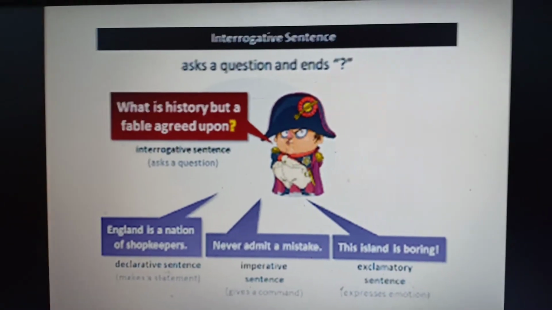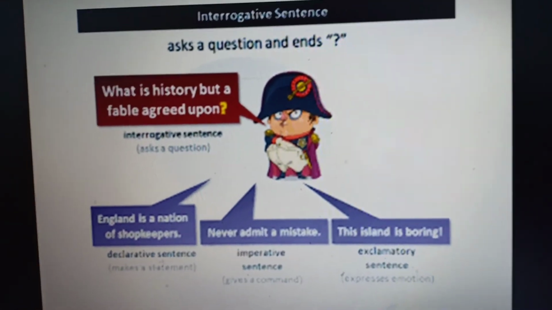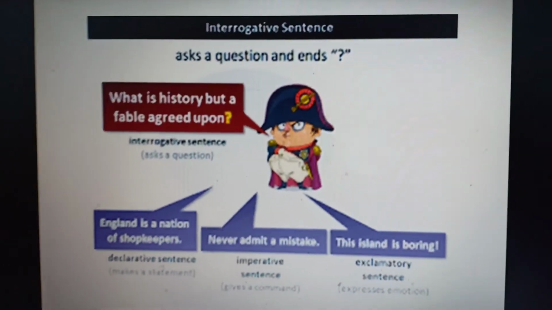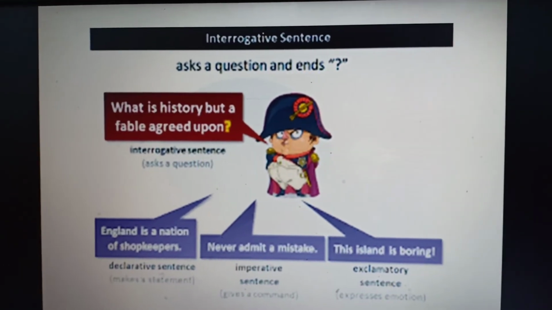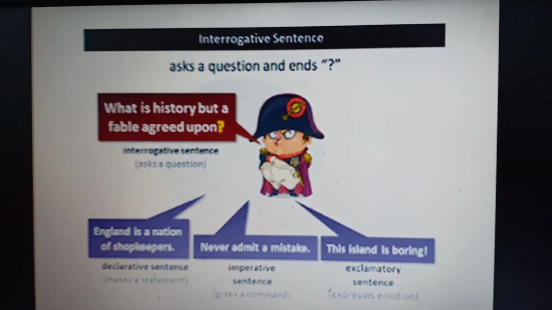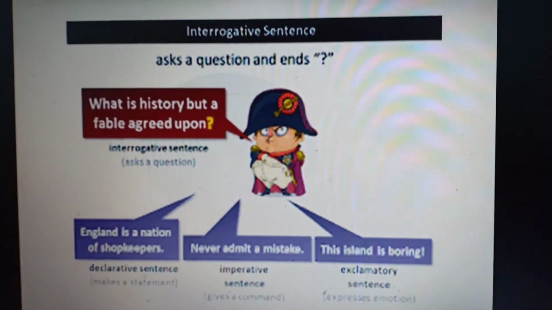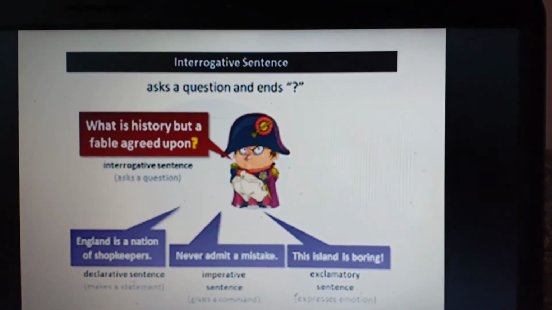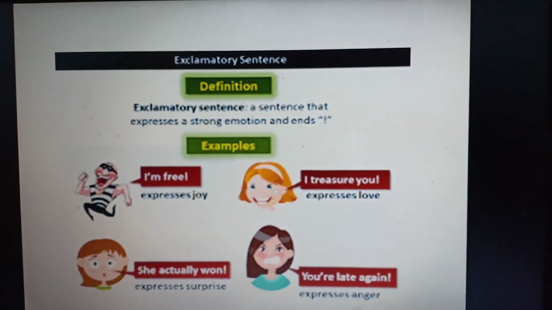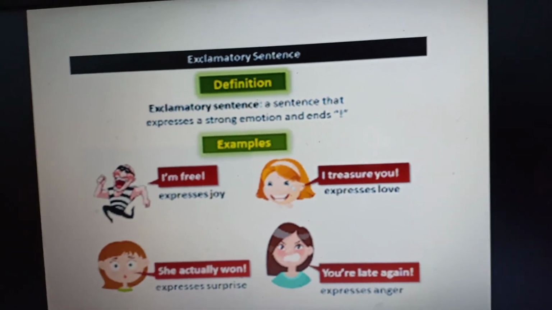The next is interrogative sentence. An interrogative sentence gives you an idea where questions are being asked and it ends with a question mark. "What is history but a fable agreed upon?" Wherever a question is asked and it ends with a question mark, it is considered as an interrogative sentence. For example, "What is your name?"